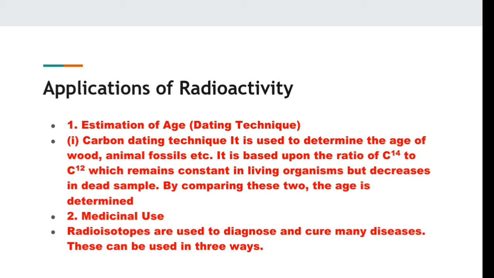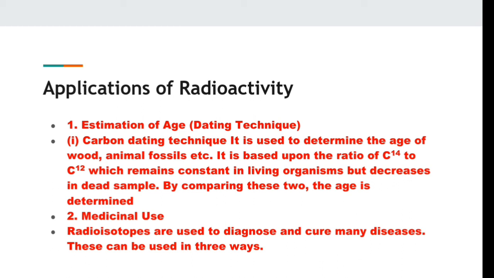If you remember, in one of my videos related to competitive exams, I solved some chemistry questions, and one question was based on this: the carbon-14 to carbon-12 ratio remains constant in living organisms, but it decreases in dead samples, and that is useful to measure the age of any object.